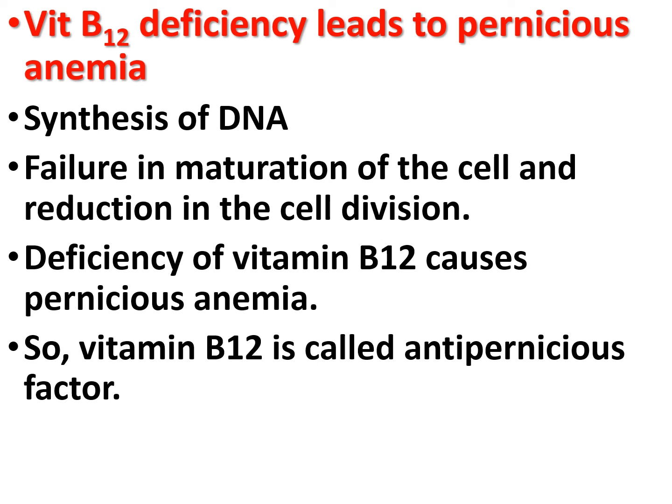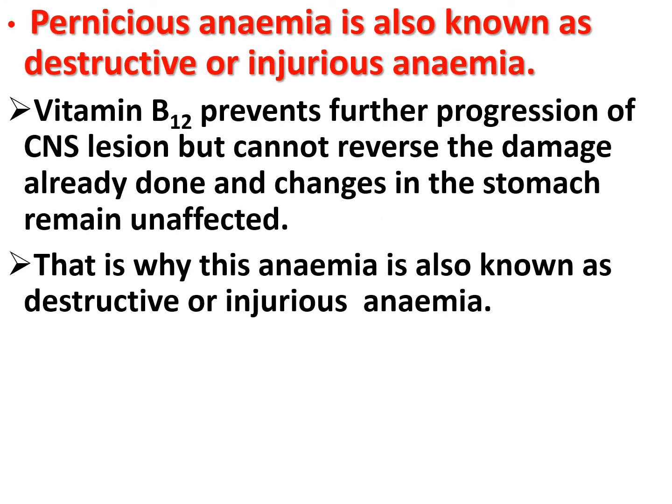Vitamin B12 deficiency leads to pernicious anemia. Vitamin B12 is essential for the synthesis of DNA in the RBC. Its deficiency leads to failure in the maturation of the cell and reduction in cell division. Also the cells are larger with fragile and weak cell membrane, resulting in macrocytic anemia. Deficiency of vitamin B12 causes pernicious anemia. So vitamin B12 is also known as anti-pernicious factor. Pernicious anemia is also known as destructive or injurious anemia.